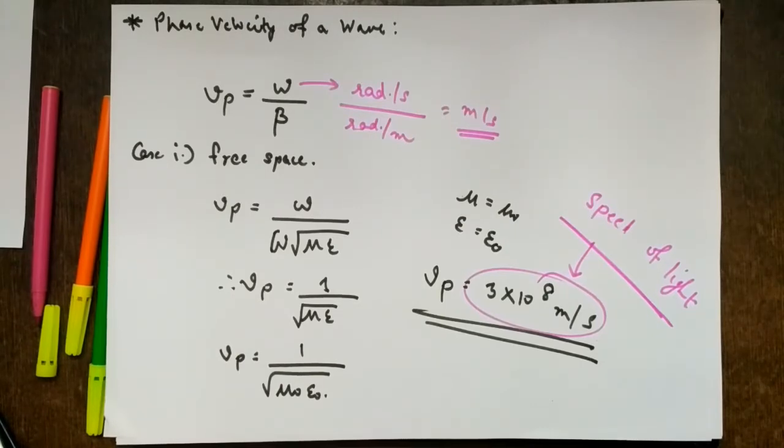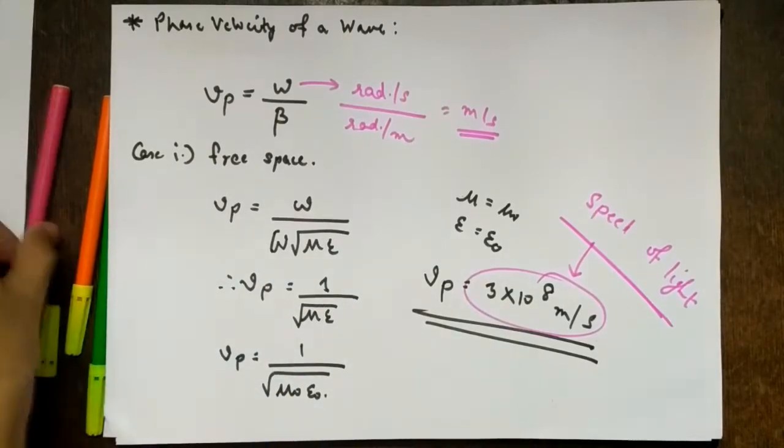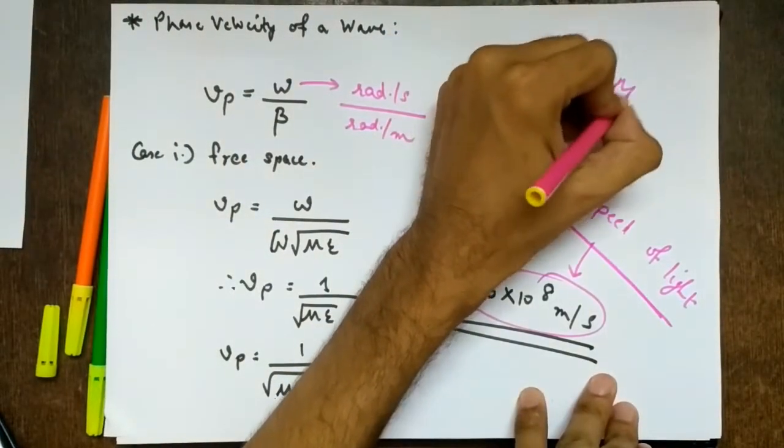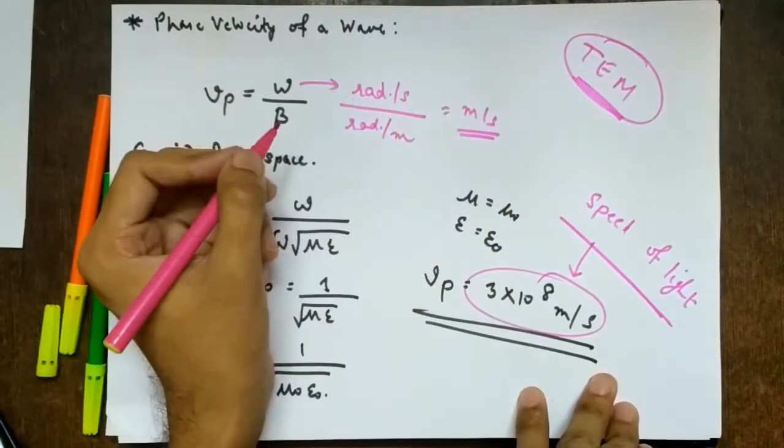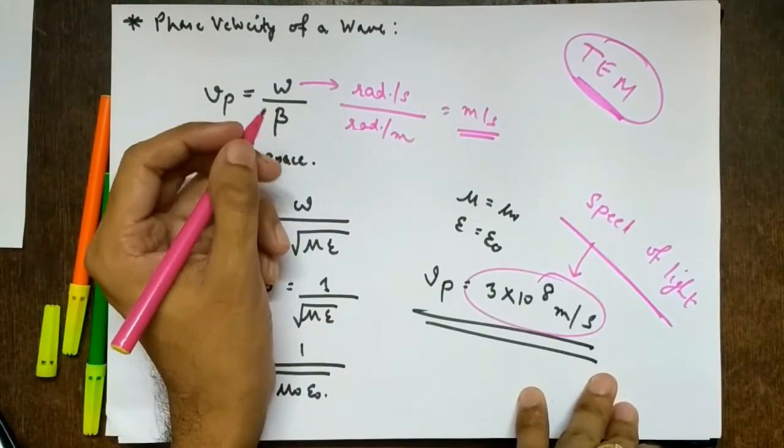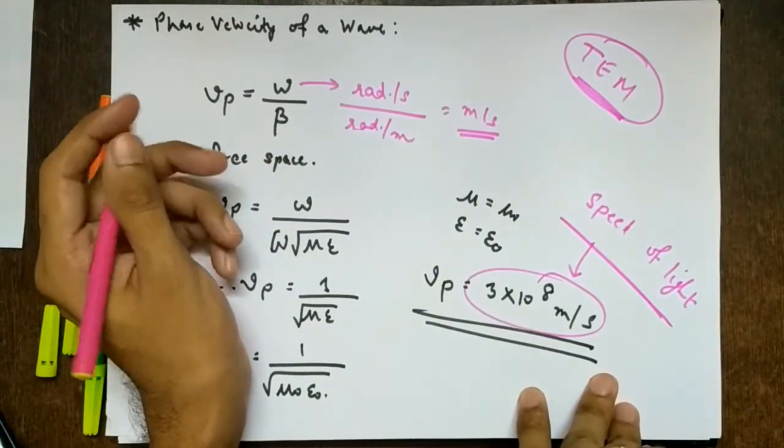Whatever signal frequency we are applying, at very high frequencies it travels in the form of a wave, and that wave is called an electromagnetic wave. Then after the wave equation we went to the solution of the wave equation. What we saw there is that E is always perpendicular to H, and the wave travels perpendicular to the plane in which they lie. That type of wave is called a TEM wave, a transverse electromagnetic wave. This we got from Maxwell's equations.